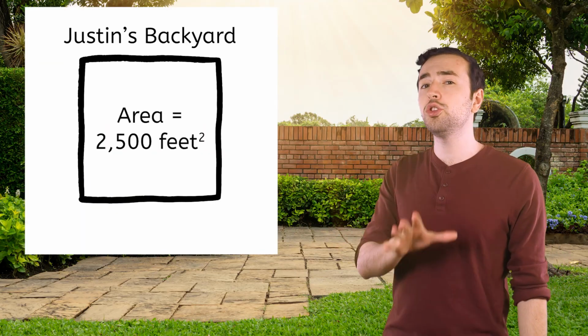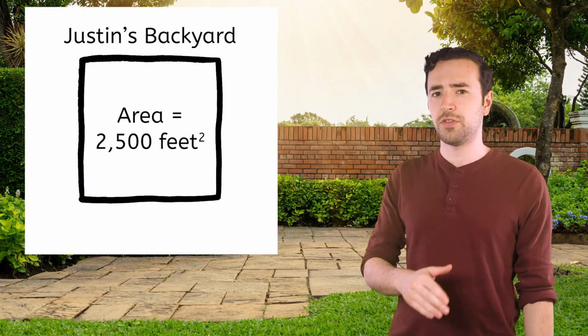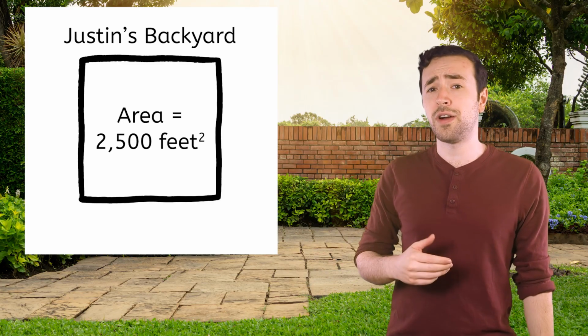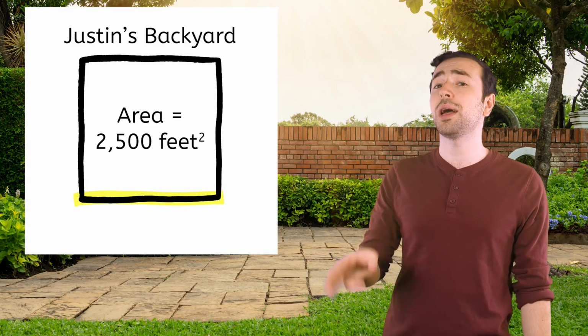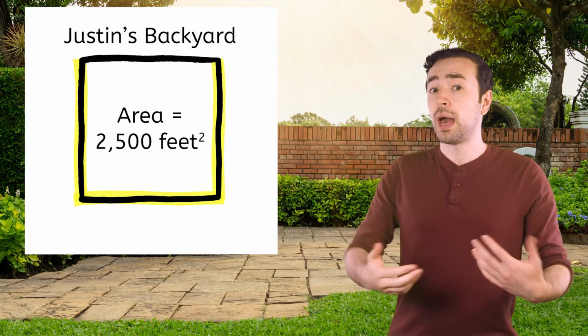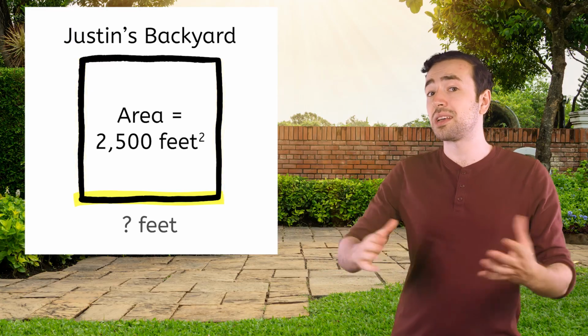For my next backyard project, I'm putting up a fence around 3 sides of my backyard. I found a property map of the neighborhood, and it shows my backyard is a square with an area of 2,500 square feet. All the sides of my backyard are the same length, so if we find the length of one side, we can multiply it by 3 to find the total length of the fence. So, how can we find the length of one side of my backyard?